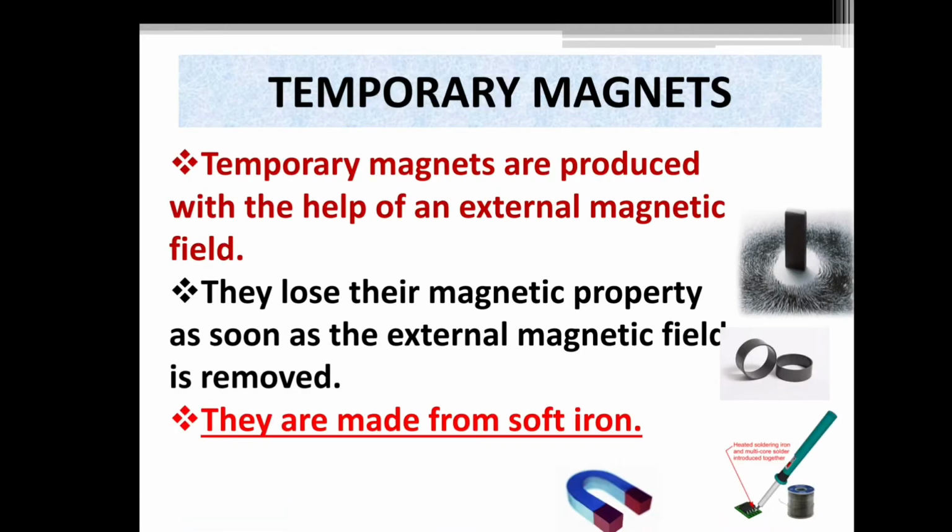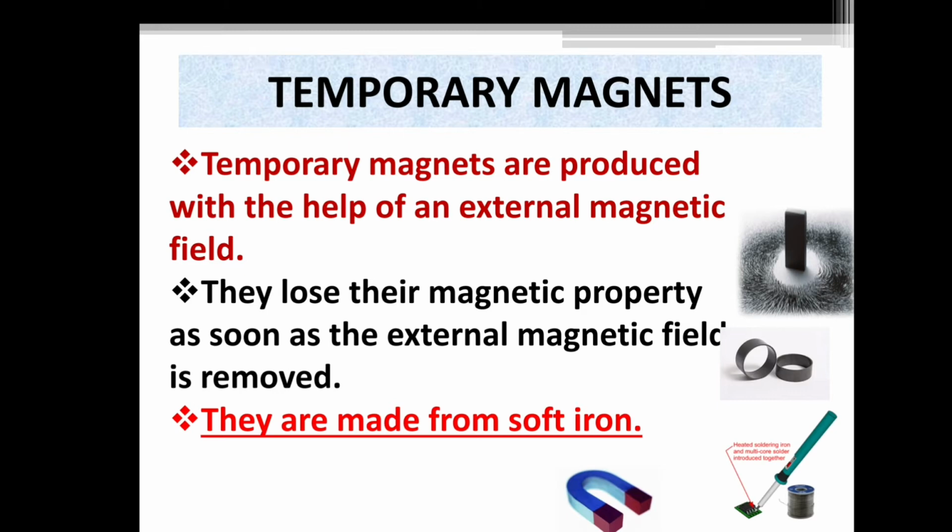Temporary magnets. Temporary magnets are produced with the help of an external magnetic field. They lose their magnetic property as soon as the external magnetic field is removed. They are made from soft iron. So, what are temporary magnets? They are produced with the help of an external magnetic field, and they will lose their magnetic property as soon as the external magnetic field is removed.